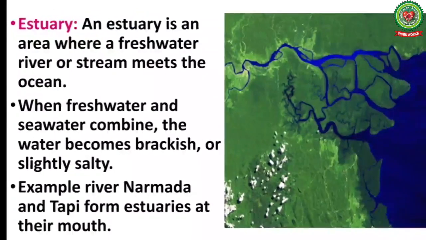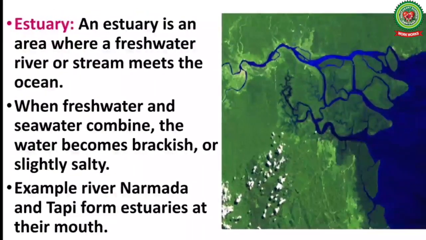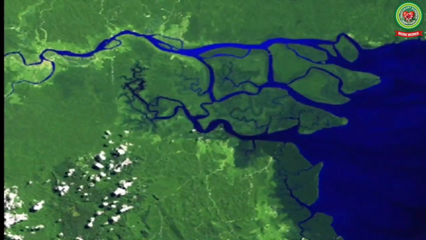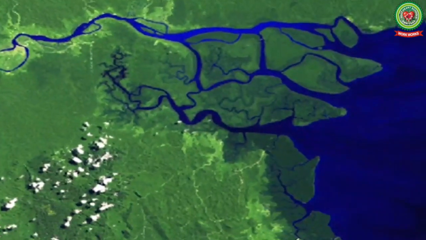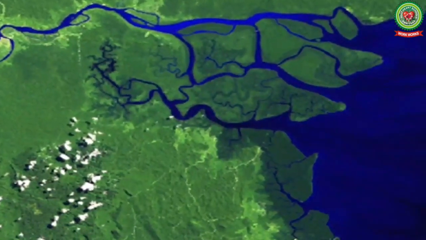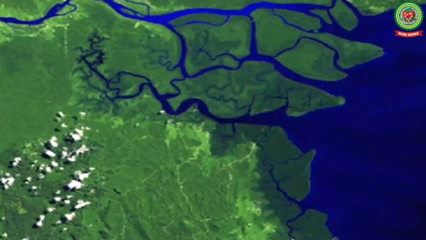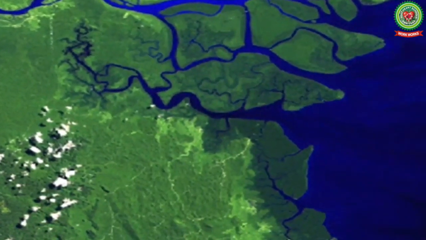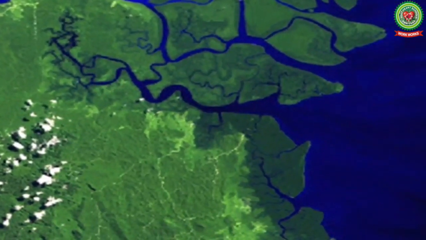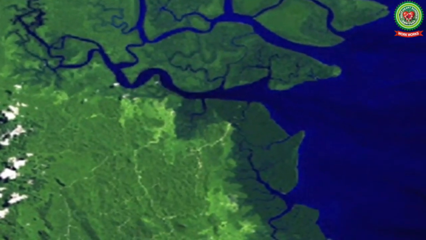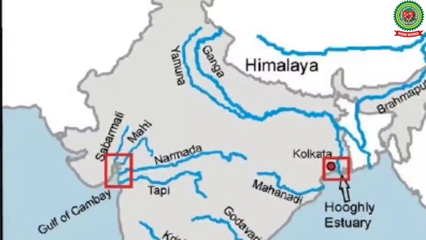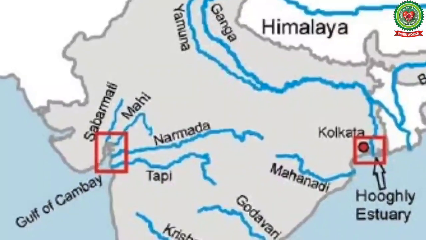The next term is estuary. An estuary is an area where a freshwater river or stream meets the ocean. When freshwater and seawater combine, the water becomes brackish or slightly salty. The examples of estuaries in India are the estuaries formed by river Narmada and Tapi at their mouth.